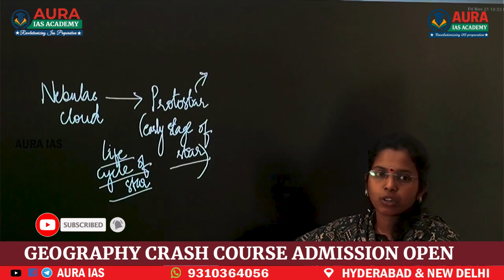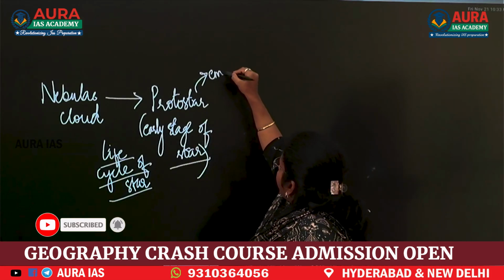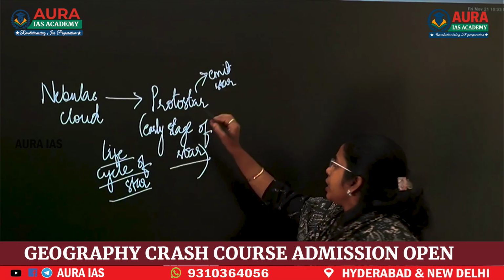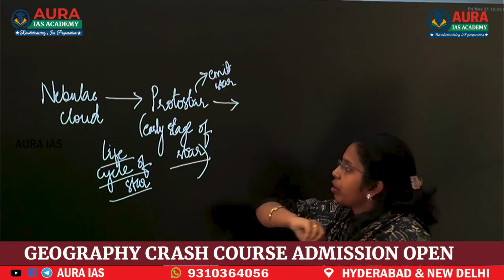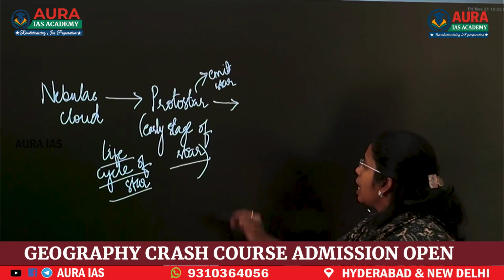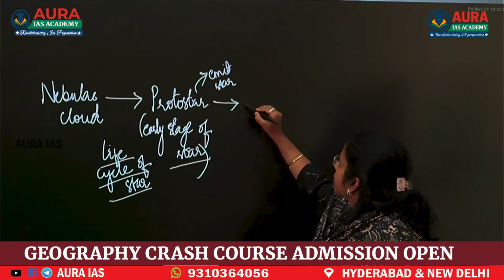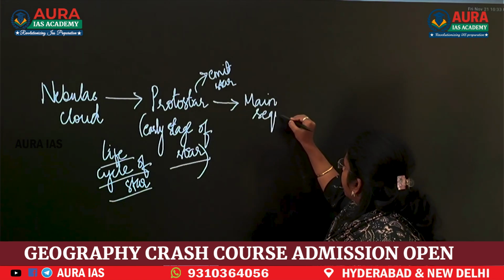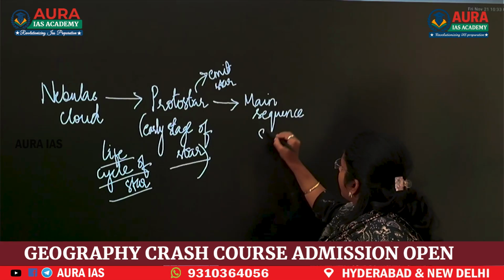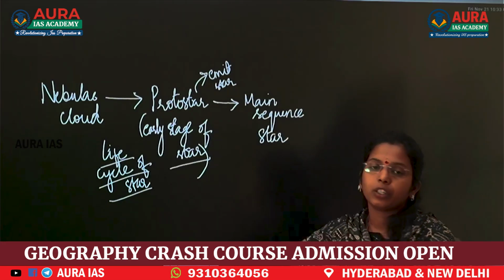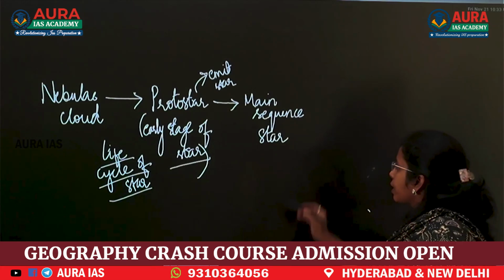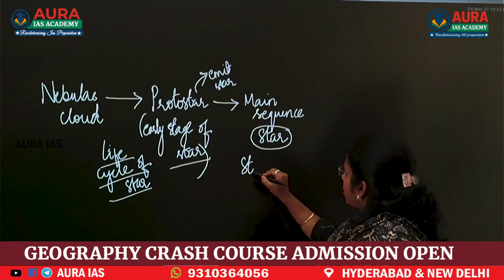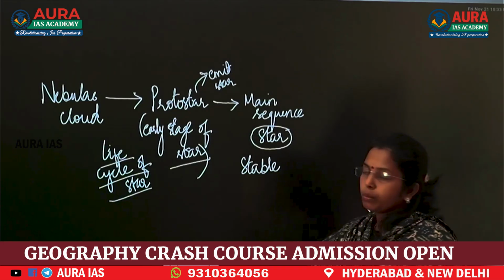This protostar does not emit any light. After continuous collision of helium and hydrogen atoms, this protostar is converted into a main sequence star. Main sequence star means the star will remain stable. How?